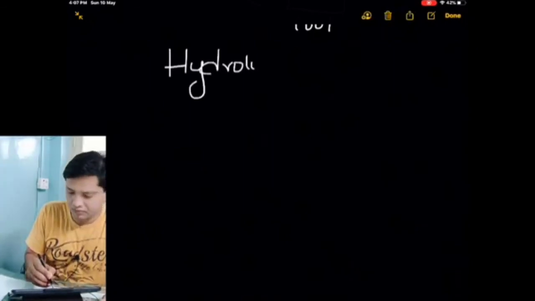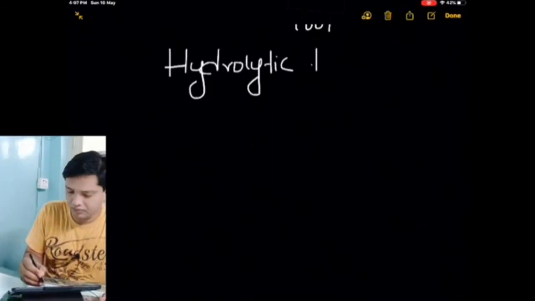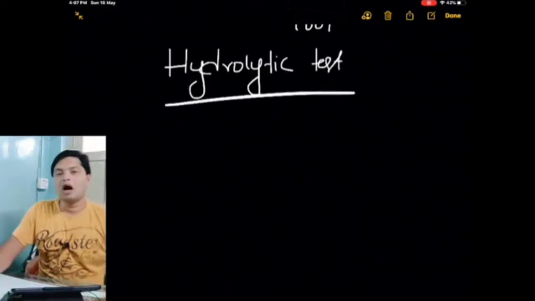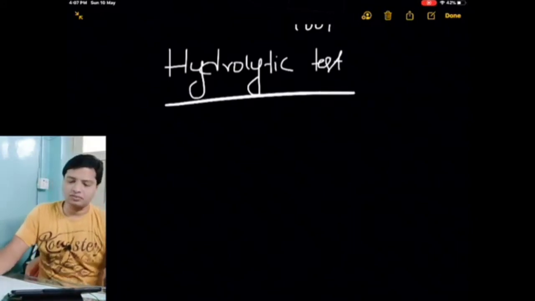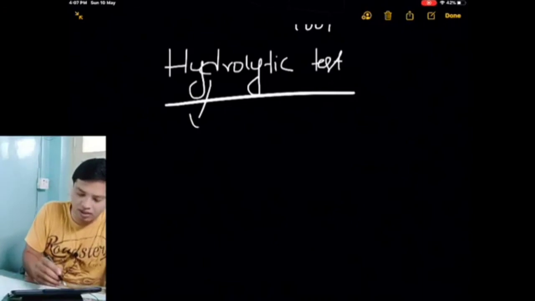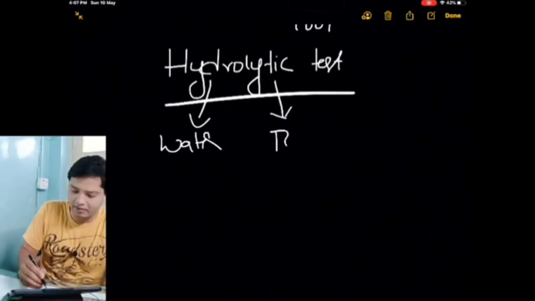Next is the hydrolytic test. The name says hydro, water, lytic, breaking.